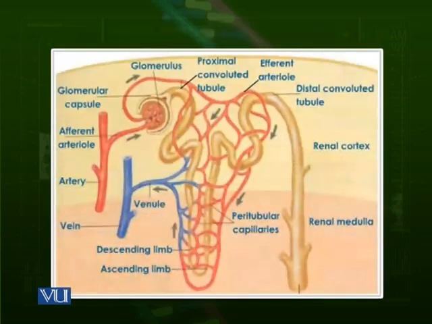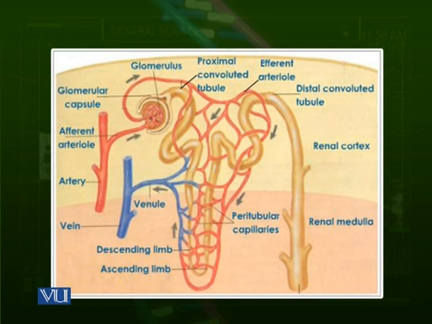Let us have a look at another diagram for some more details of the renal corpuscle. The renal corpuscle actually consists of an extension of the convoluted tubule in the form of a bowl, a capsule. Inside it, as you can see in the diagram, the artery is coming inside, which is giving rise to an arteriole, and this arteriole is making a complex network of capillaries in the form of a circular, rounded structure. This rounded structure, a convoluted network of capillaries, is called a glomerulus.